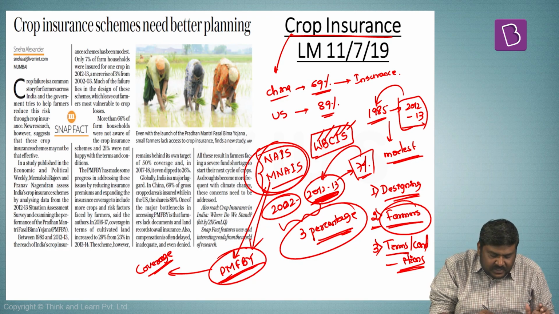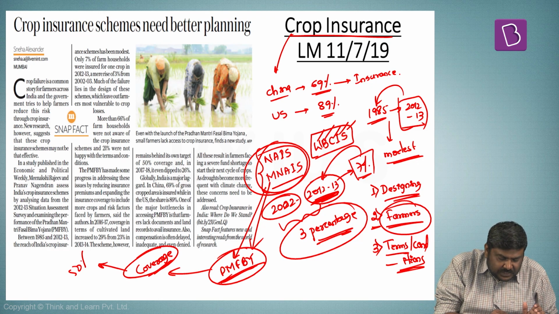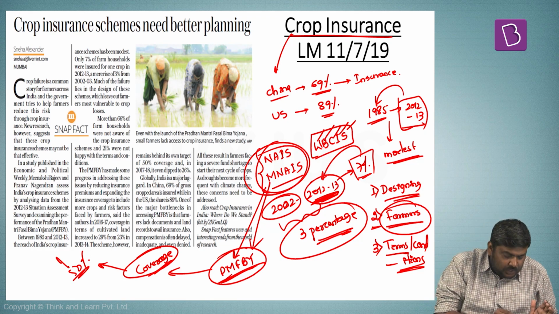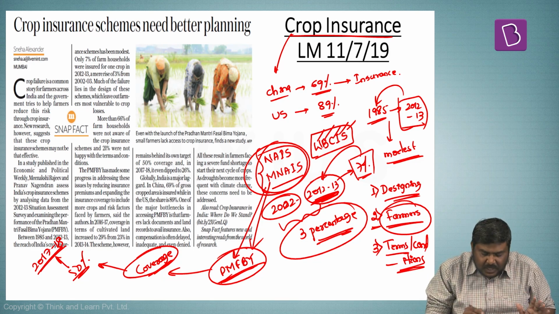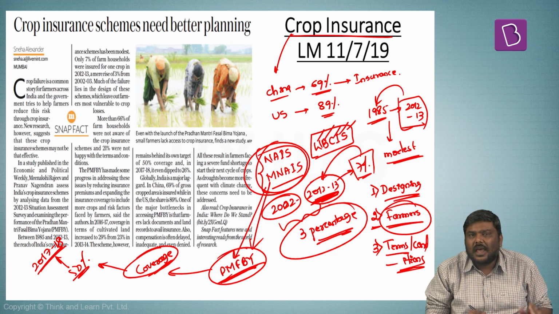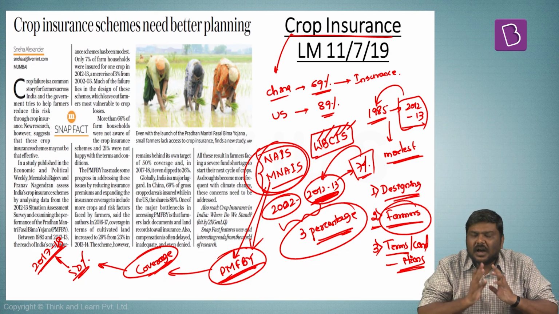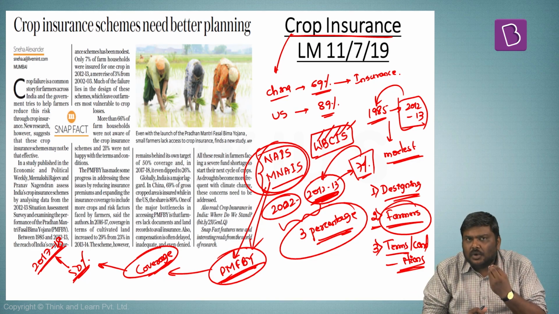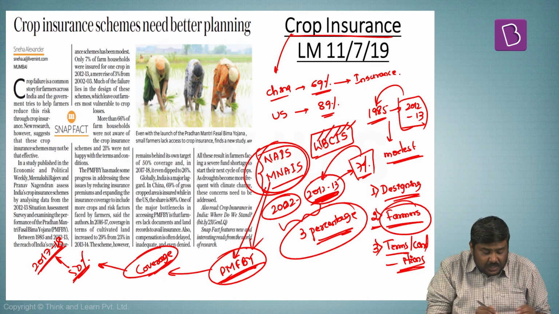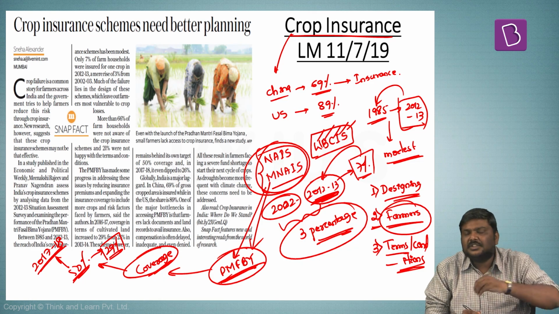The target set under the scheme was to cover 50% of the lands by 2017-18. But this article says that even this scheme has certain issues. The farmers or the cultivators are facing certain issues. As a result, though the target is 50% coverage, we have been able to achieve only 29% coverage under this particular scheme.